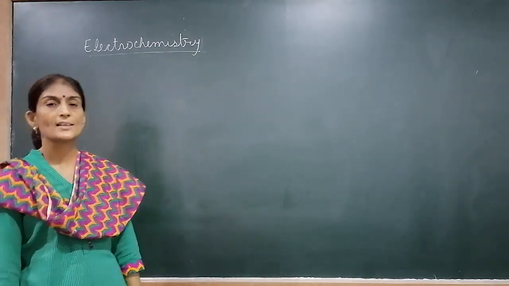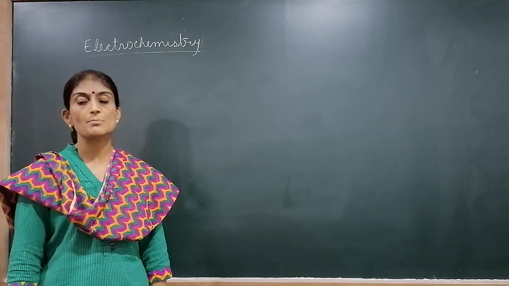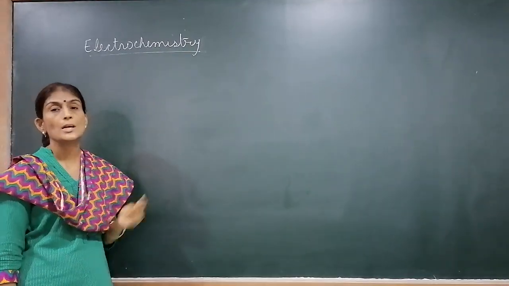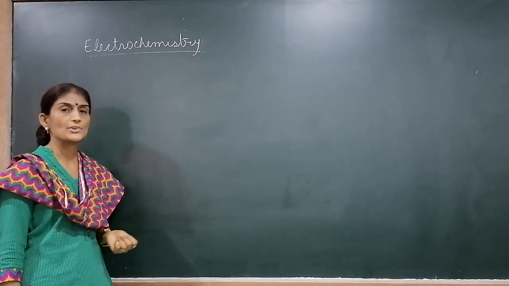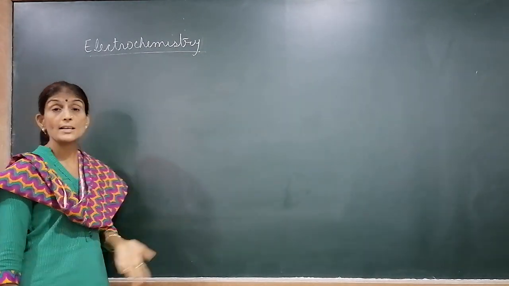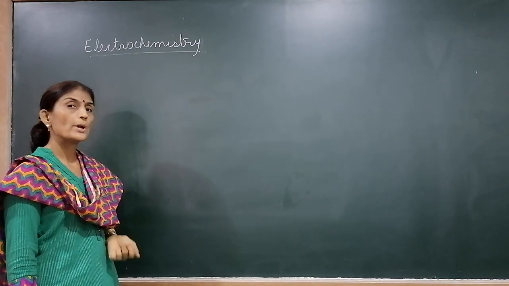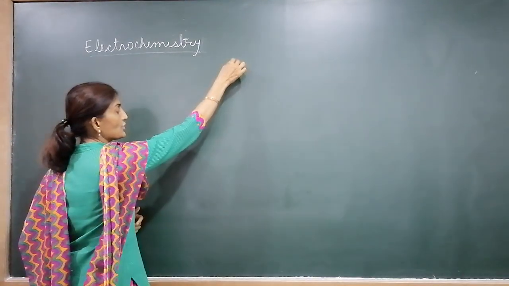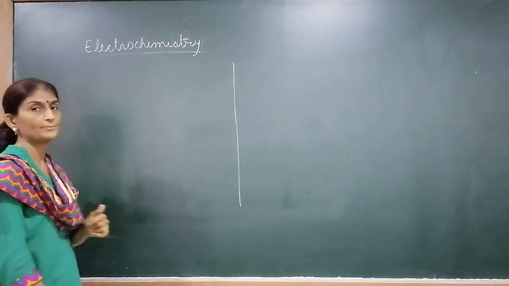Good morning students. Today we are starting chapter number 3, that is electrochemistry. What is electrochemistry? Electrochemistry deals with two types of reaction related to energy.